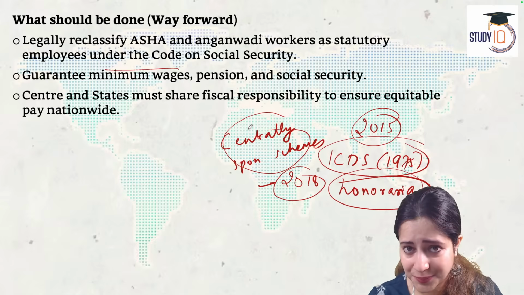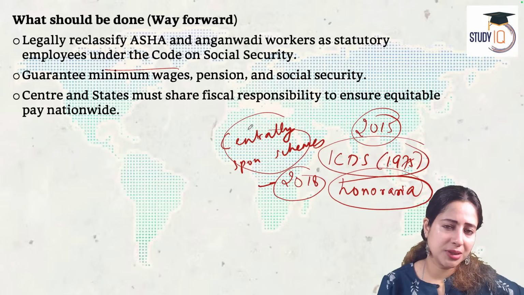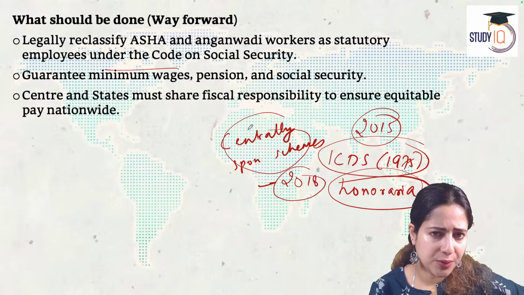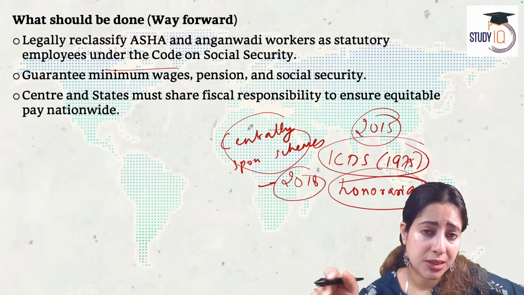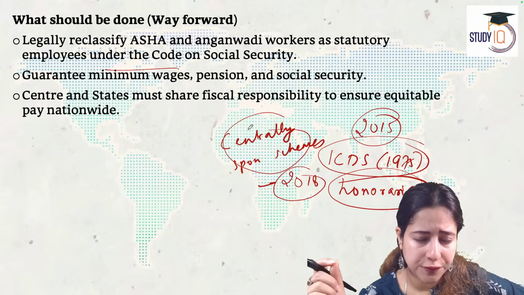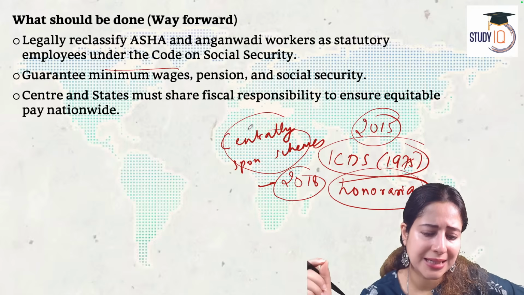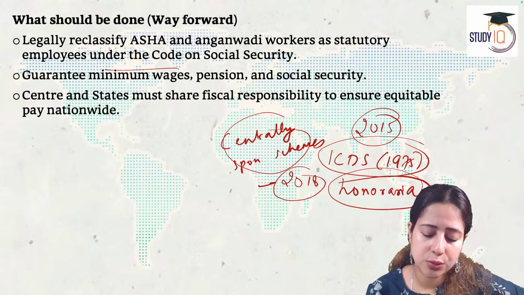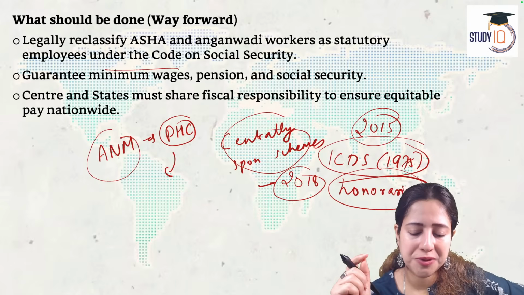Before I end, there is one thing I want to say. In this article, I have spoken about Asha workers and Anganwadi workers. Anganwadi workers were there in India since the 1950s. Asha workers formally started after 2005. Now there is another category of workers in India who take care of deliveries, pregnancies, and lactation among poor women. And these are known as auxiliary nurse midwives. These are a very important component of primary health care in India. I am using the word primary health care.